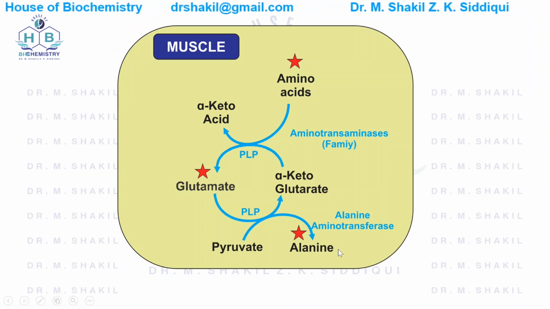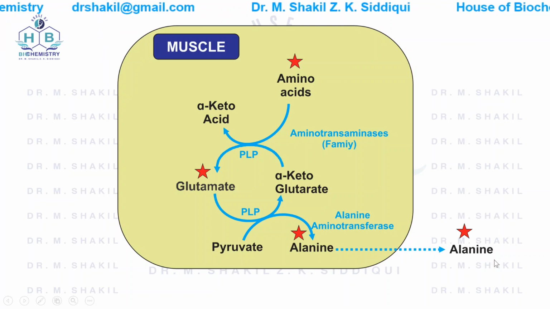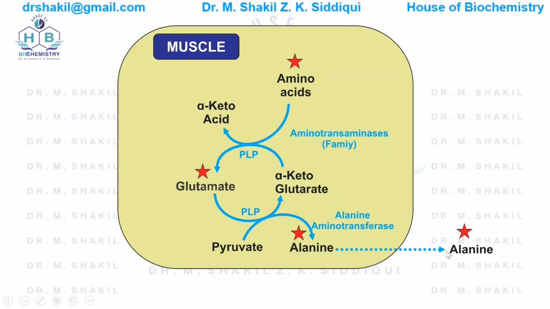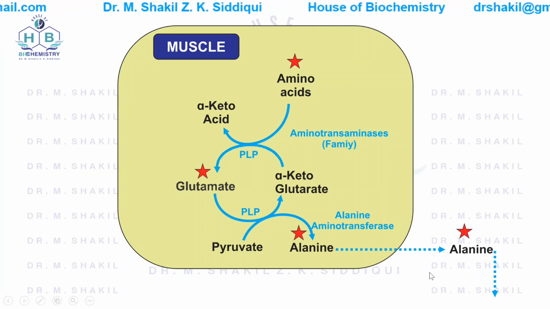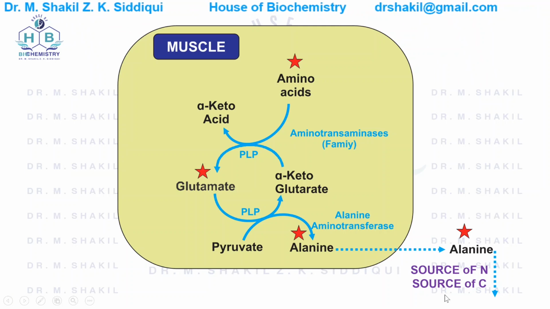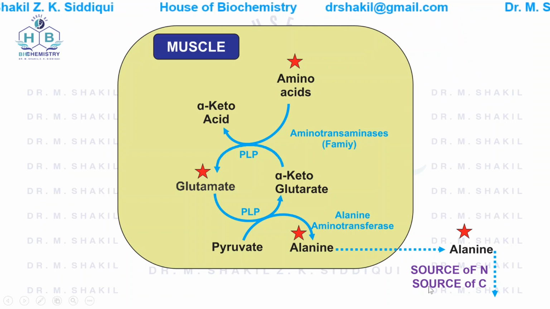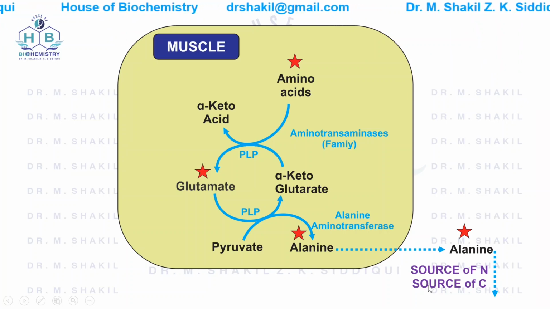Now this alanine is transported out of the muscle into the blood, and then it can be transported into the liver. It is the major source of nitrogen and carbon for gluconeogenesis and other reactions taking place in the body.